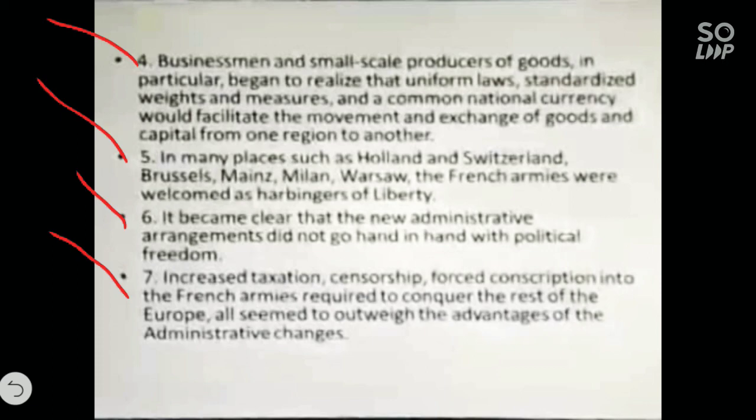Censorship was started again by Napoleon Bonaparte. Then forced conscription into the French army was required to conquer the rest of Europe. All this seemed to outweigh the advantages of administrative changes. So the result was that the advantages of the administrative reforms done by Napoleon Bonaparte, all his efforts, went futile and vain.